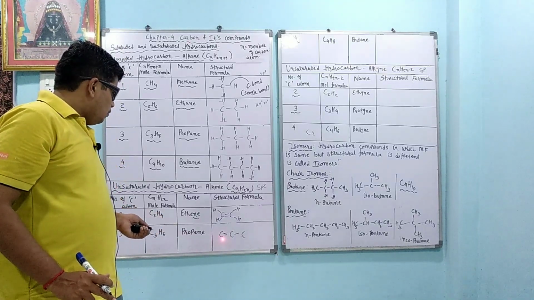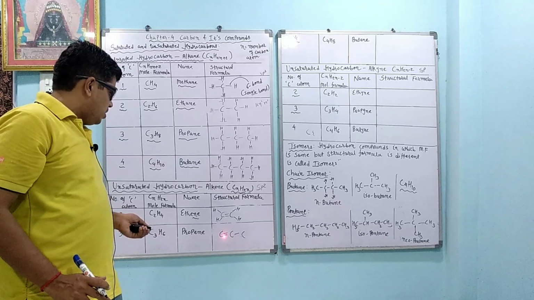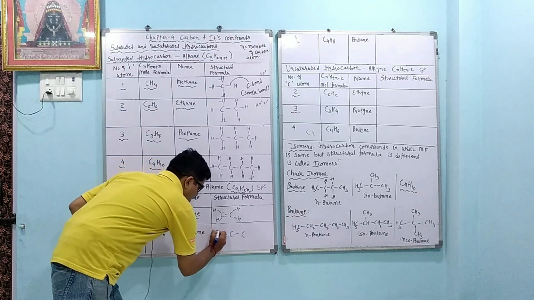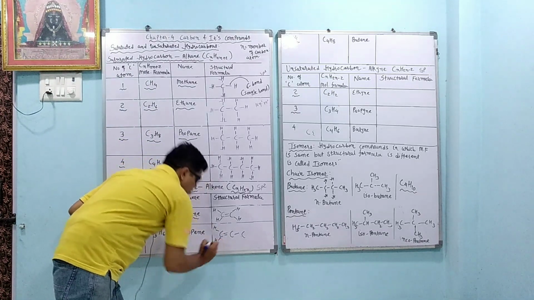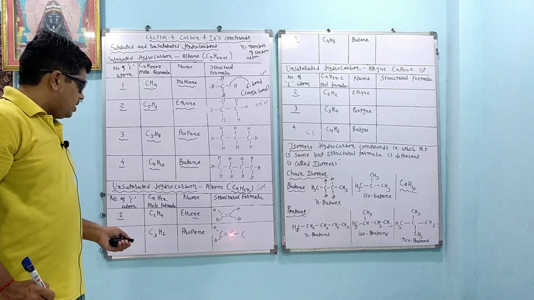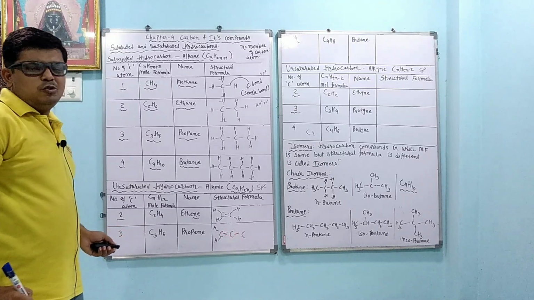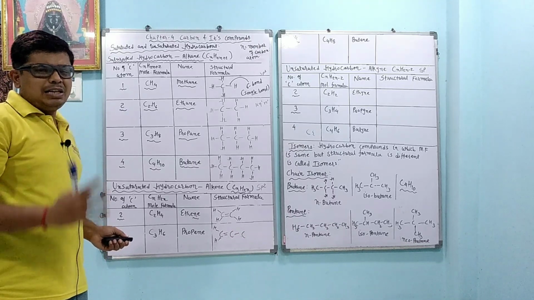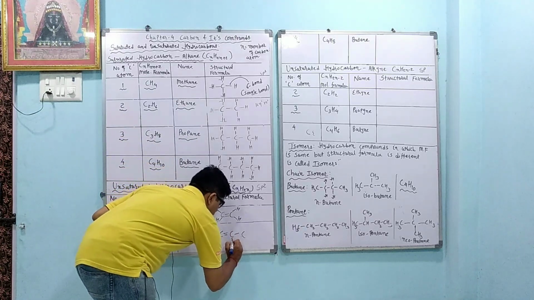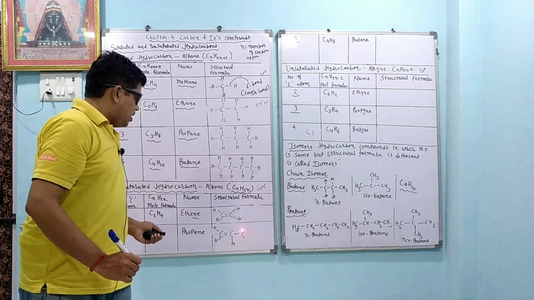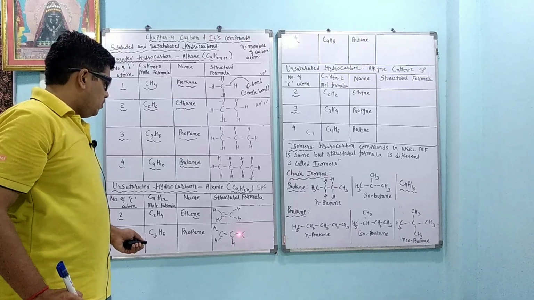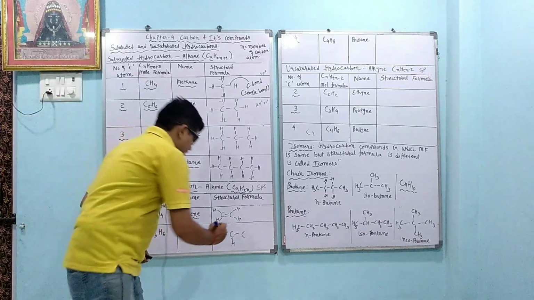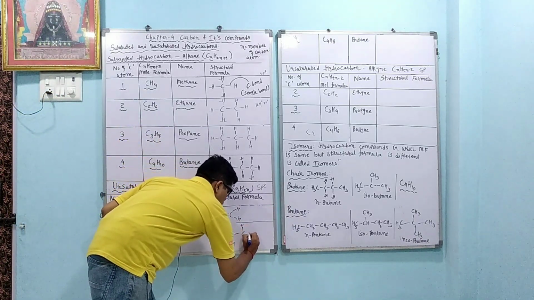Now for the first carbon atom, 2 electrons are used up to make the bond. So 2 valencies are used up. How many are remaining? 2 are remaining. So we are writing one hydrogen here and a second hydrogen here. Same way for the second carbon atom, you can see that 1, 2 and 3 electrons are used up. 3 valencies are used up to make the bond. How many are remaining? 1 is remaining because carbon has 4 valencies. So we are writing one hydrogen here. For the last carbon atom, you can see that 1 electron is used up to make the bond, 1 valency is used up. So how many are remaining? 3 are remaining because carbon has 4 valencies. So we are writing 3 hydrogens here, 1, 2 and 3.